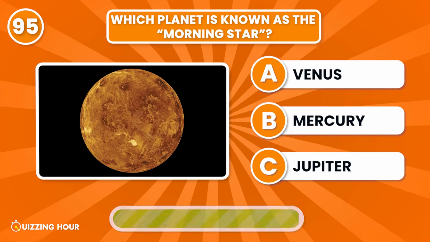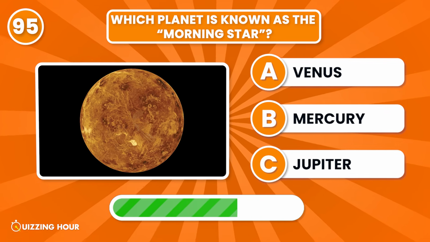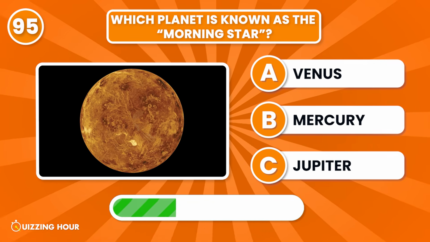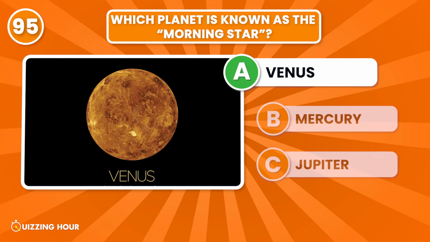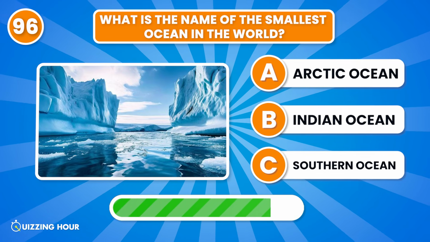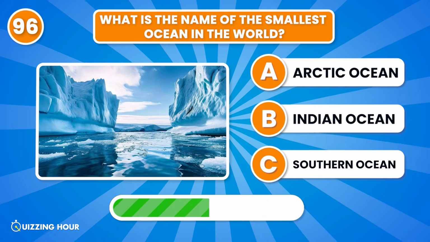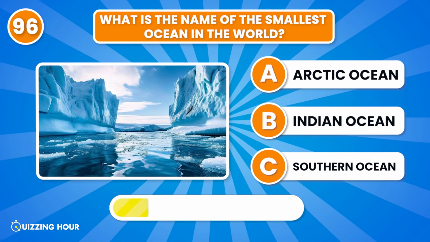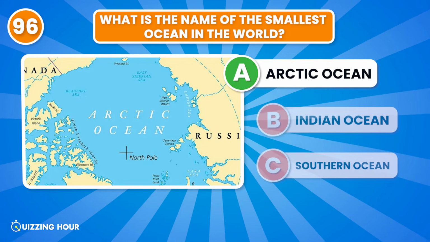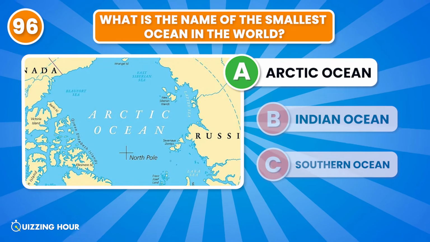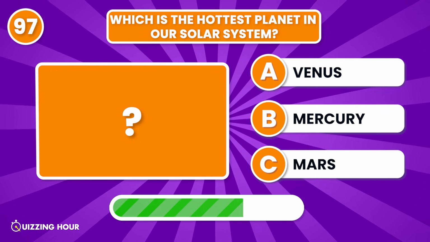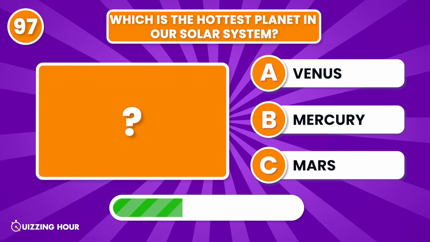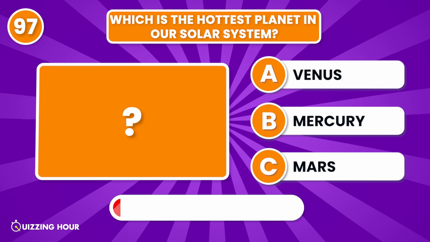Which planet is known as the morning star? Venus. What is the name of the smallest ocean in the world? Arctic Ocean. Which is the hottest planet in our solar system? Venus.